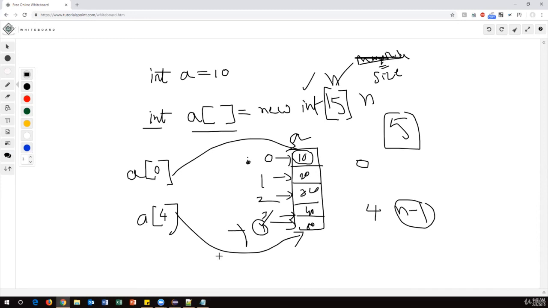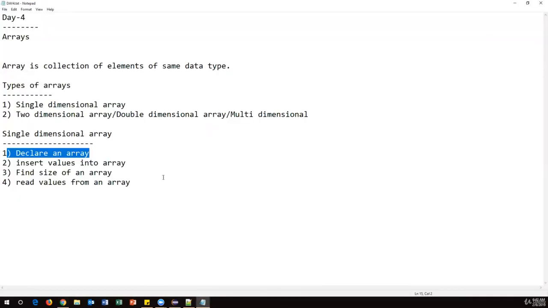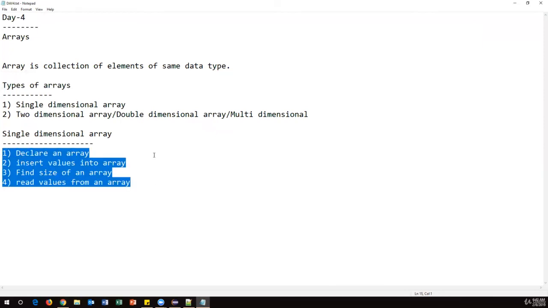Let us try to do certain operations on this particular array. On an array, we can perform these kinds of operations: how we can declare an array, how to insert values into an array, how we can find the size of an array, and then how to read values from an array.